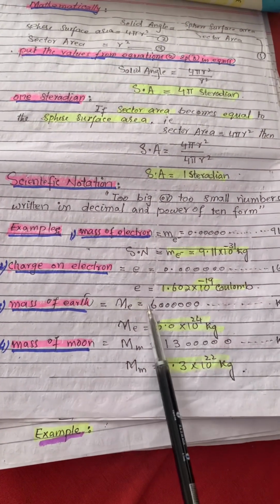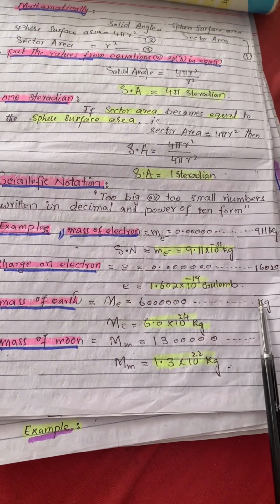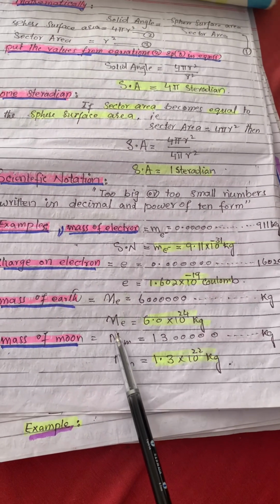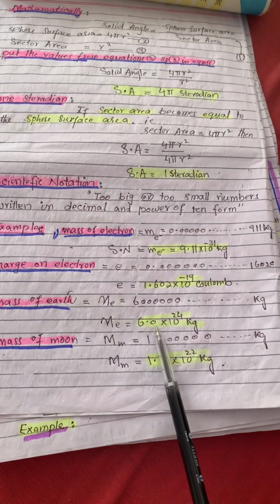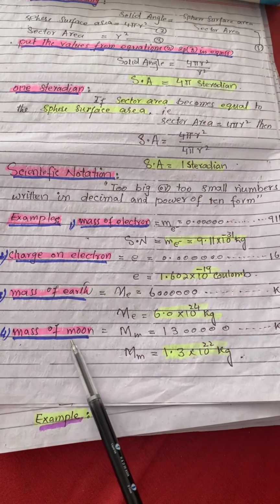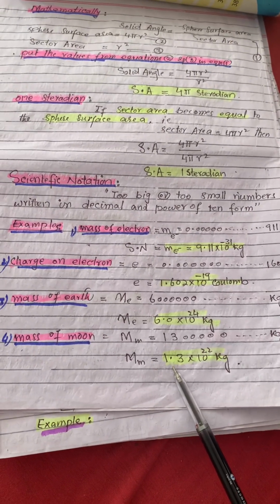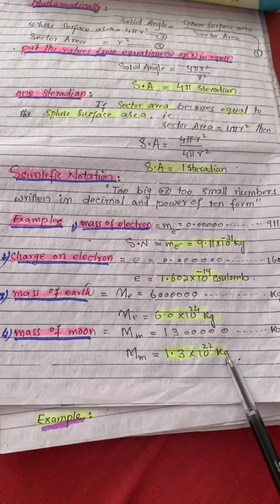Similarly, Earth mass is a bigger mass, 6 and then we write 24 zeros and then kilogram is the unit of the mass. So easy way to write mass of Earth is 6.0 times 10 power 24 kilograms. Similarly, mass of Moon can also be written in easy way of scientific notation. That is 1.3 times 10 power 22 kilogram.